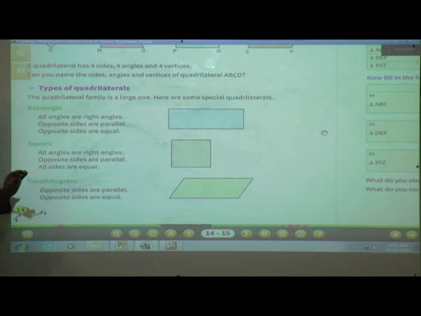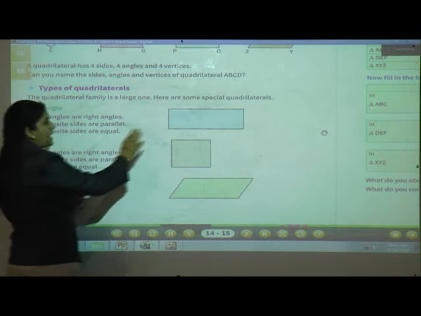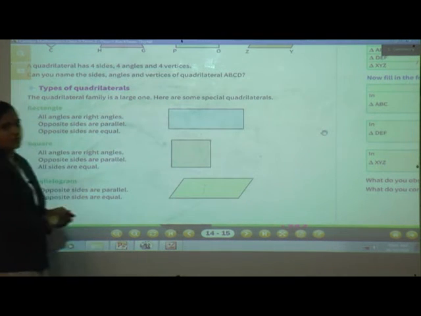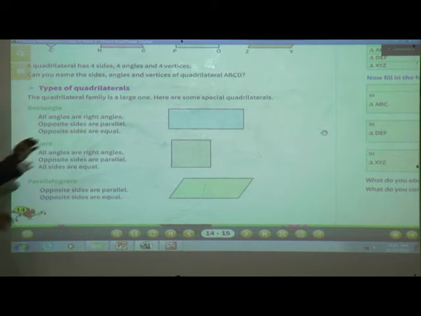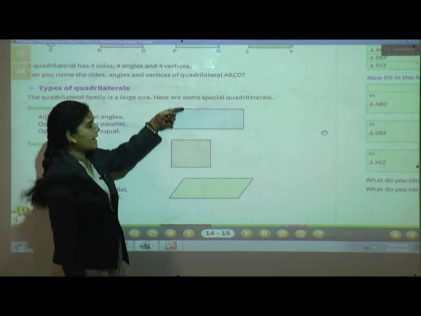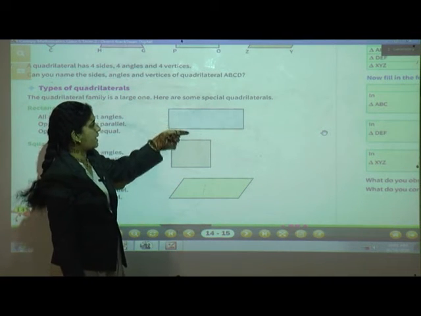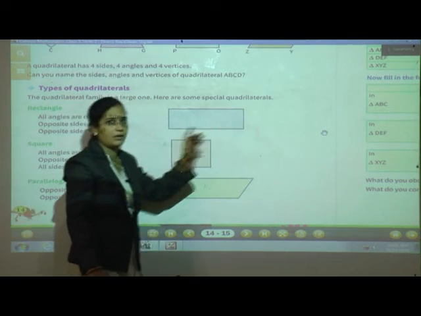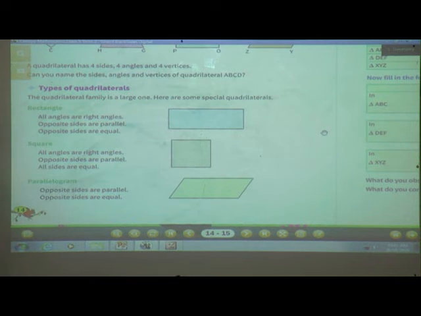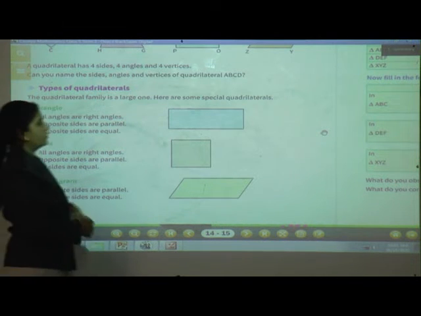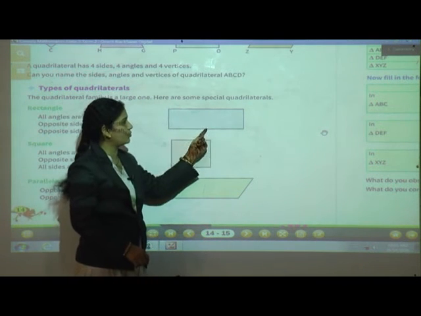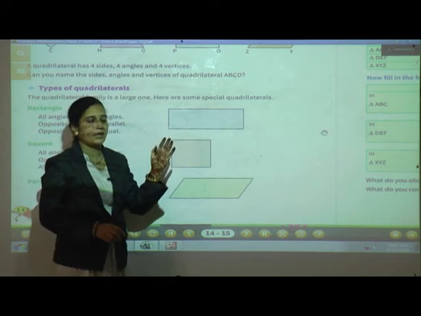So students, what are the properties of rectangles? We'll see. All angles are right angles and opposite sides are parallel. See, these two sides are parallel. Even these two sides are also parallel and opposite sides are equal. So whenever we measure these two sides, we will get the equal measure.